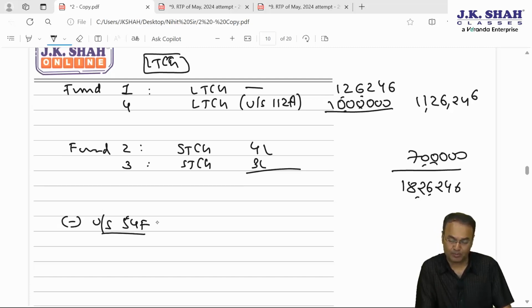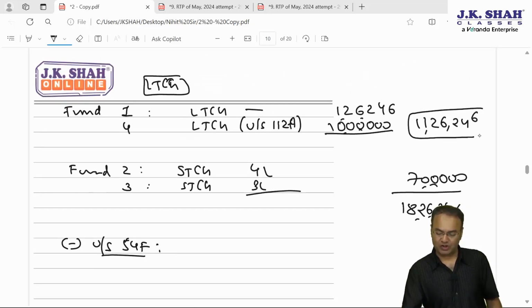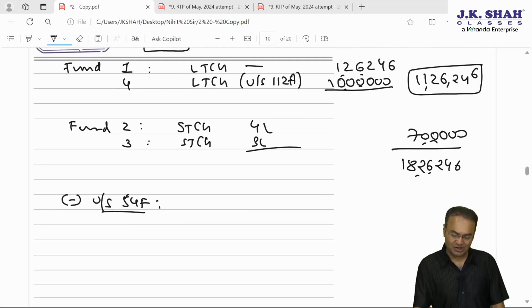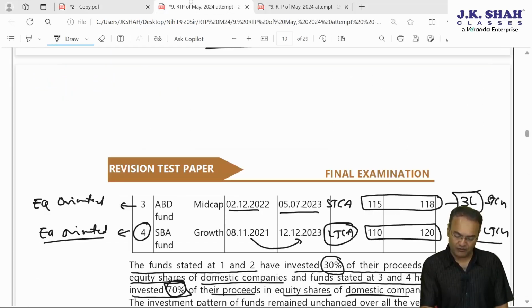54F is available proportionately. In order to claim full exemption of 11,26,246, the amount that needs to be invested in acquiring the villa should be equal to the sale consideration. How much is the sale consideration? Fund 1 and Fund 4.